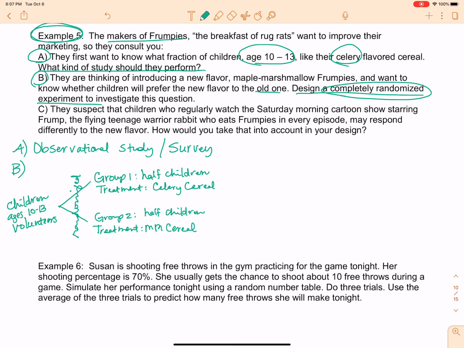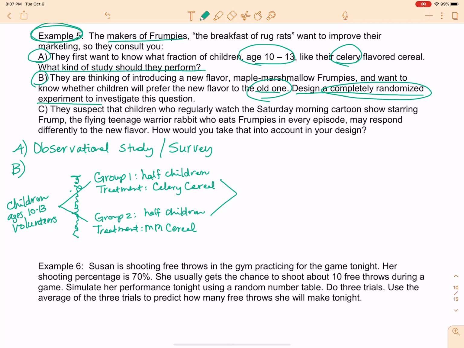Okay, so since I am designing a completely randomized experiment to investigate which one of these they prefer, notice that we want to know whether children will prefer the new flavor to the old one. So all we're going to do here is compare these two. We don't need a control group because I'm not determining how popular the new one is. I want to know which one is preferred, the old one or the new one.